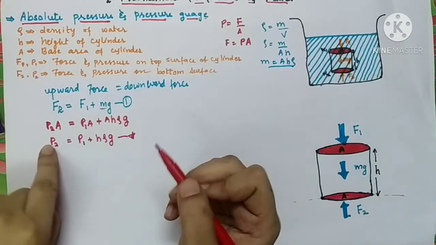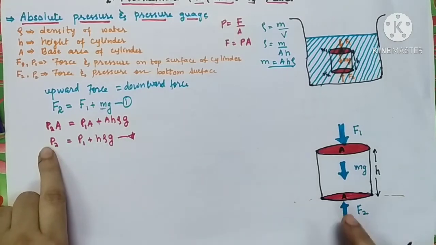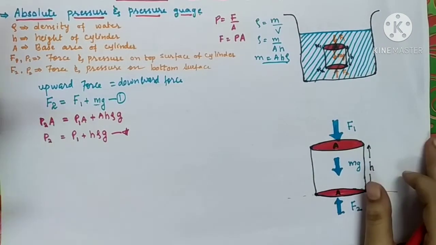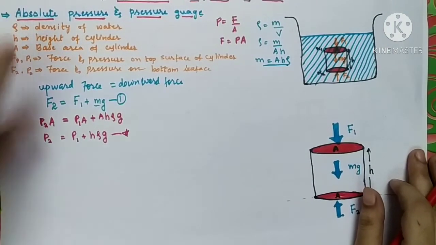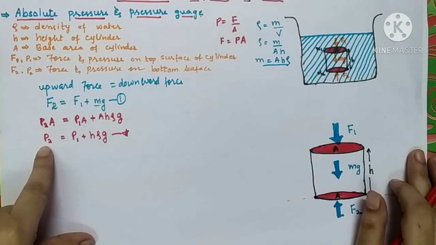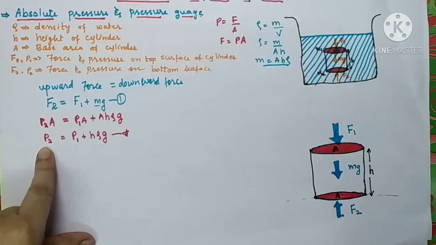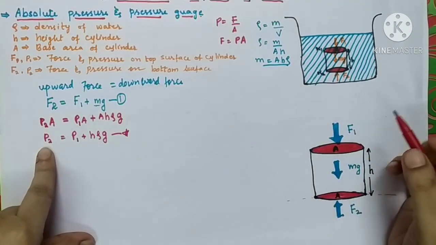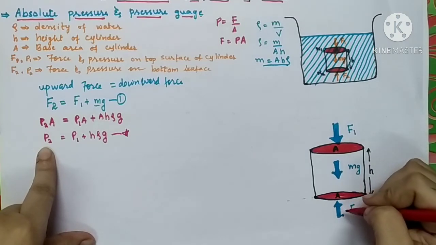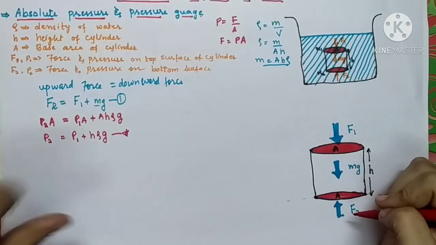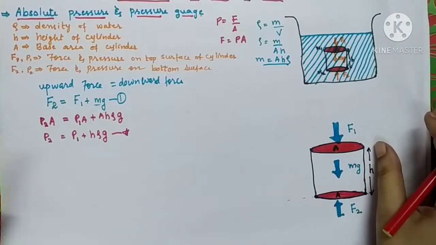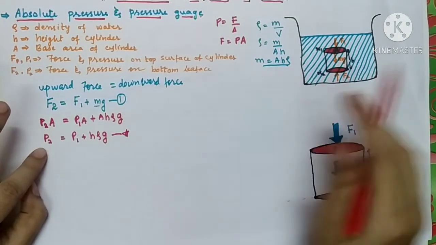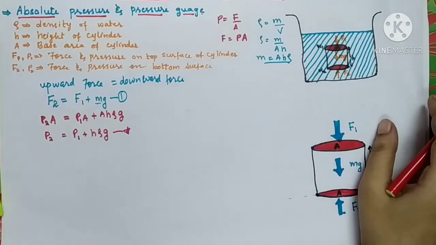This P2 is the total pressure exerted on the bottom surface of the cylinder. Here we have calculated the total pressure. This total pressure is called the absolute pressure. Please remember this equation. This is the total pressure exerted by the liquid on the bottom surface of the cylinder. Now, this equation is very important. Now we will have to consider two cases.